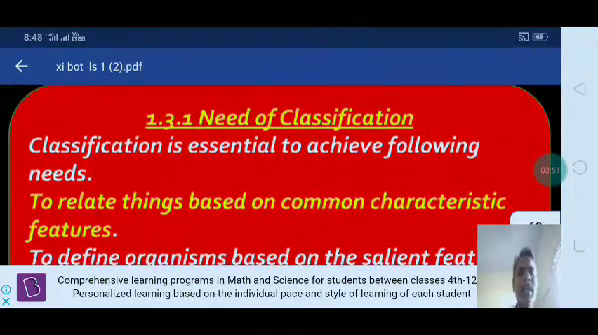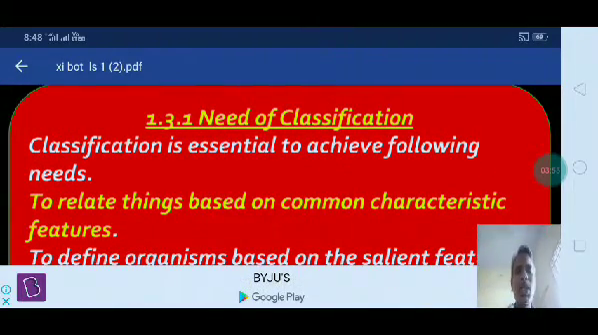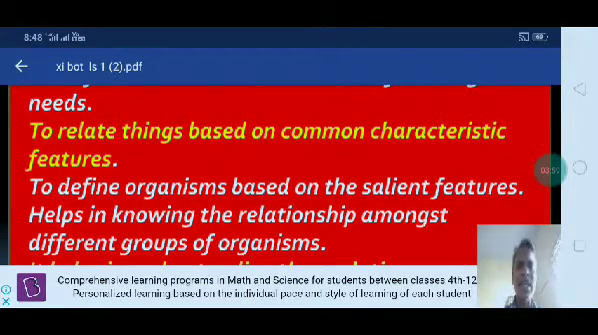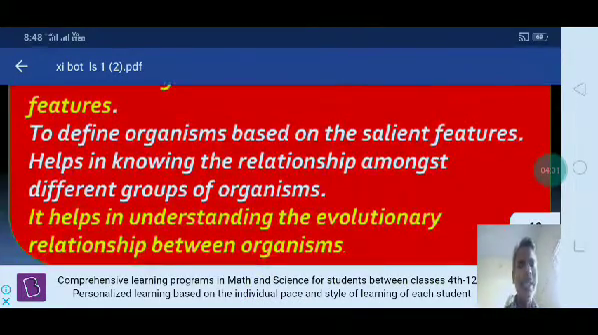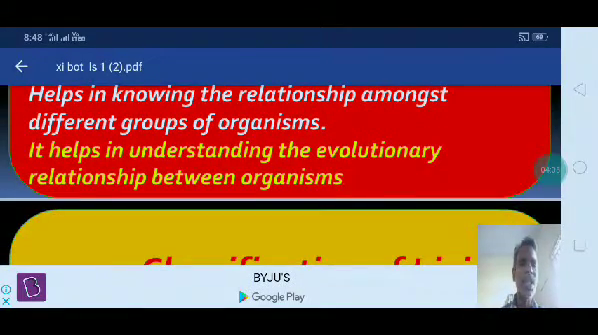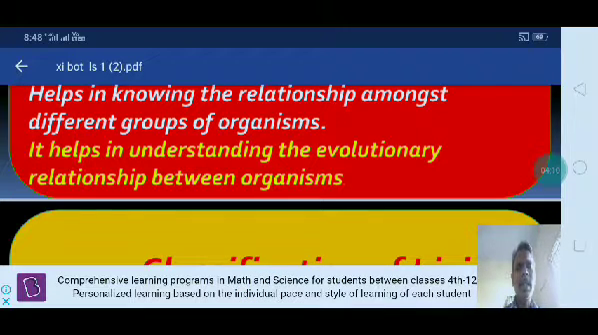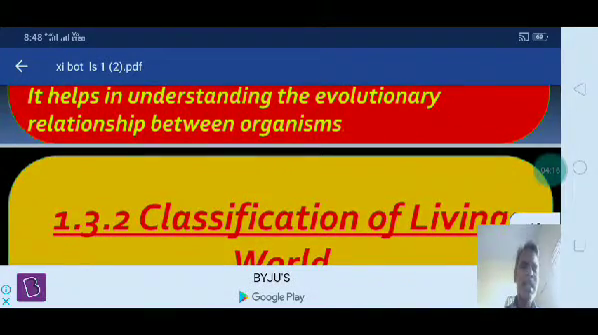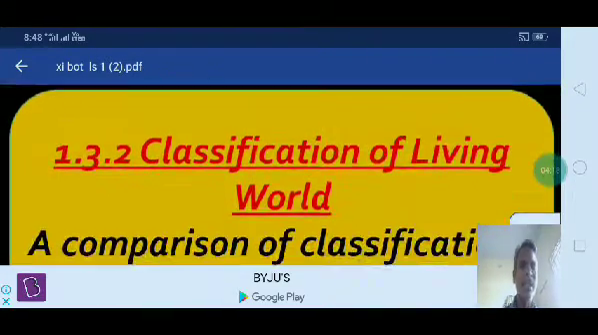Need for classification. Classification is very essential to achieve the following needs: to relate things based on common characteristic features, to define organisms based on salient features, and to help in knowing the relationship amongst different groups of organisms. It helps in understanding the evolutionary relationship between organisms. These are the ways classification is very essential.